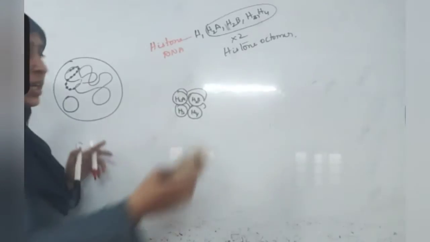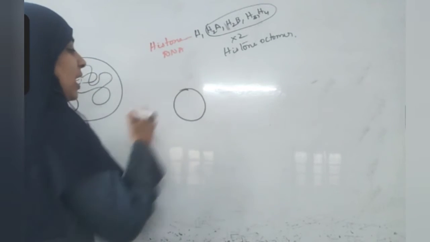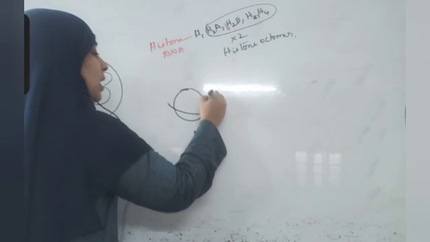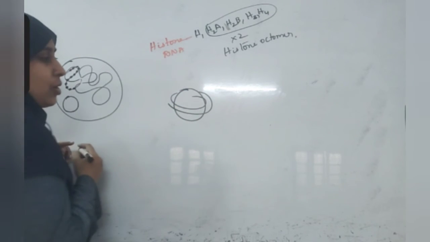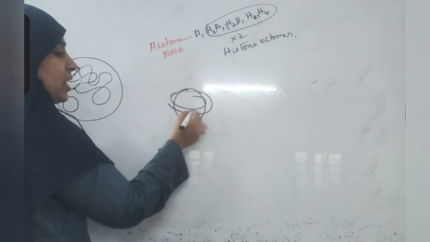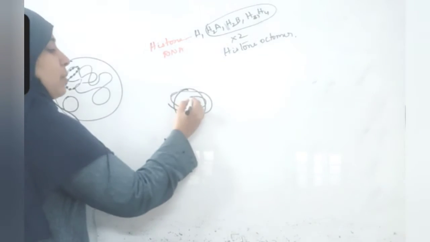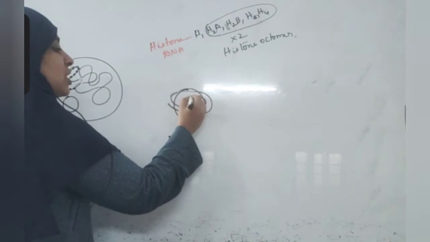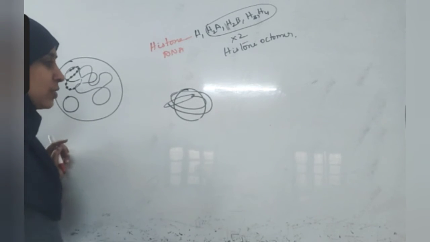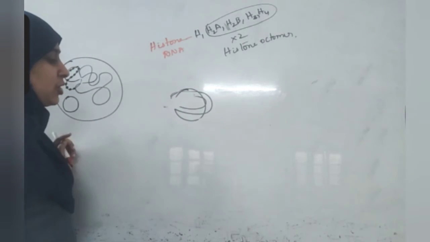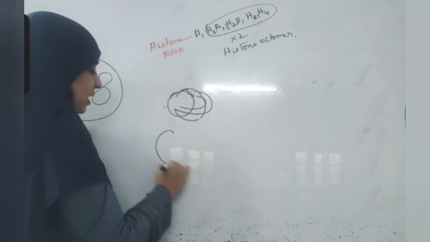So instead of drawing it like this, I'll draw it like a ball-like structure. This is the histone octamer. Around this, the DNA coils one complete turn and the second turn is 3 by 4th. Between this point and this point, there will be histone H1. If you see from sideways, it looks very thin, but if you see from the front, histone is a large round molecule like this. From this angle, it is like this.